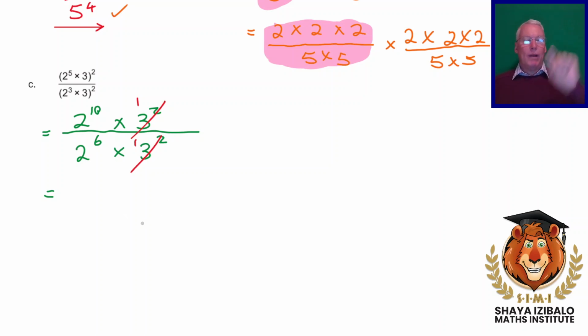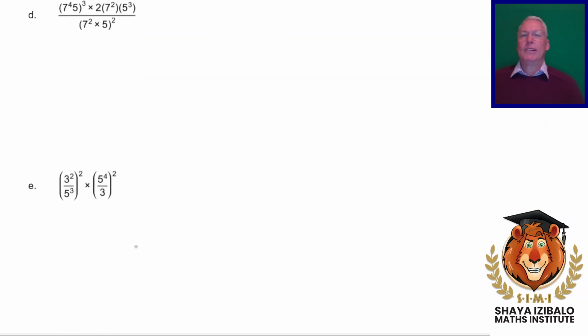If we divide them out one at a time, one from the top, one from the bottom, one from the top, one from the bottom, we're going to get 2 to the power of 4. But remember, we've learned a rule for that. When we divide and our bases are the same, we subtract our exponents. Okay, let's look at this one.